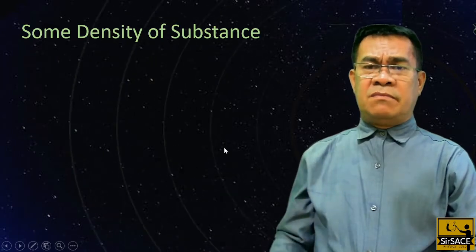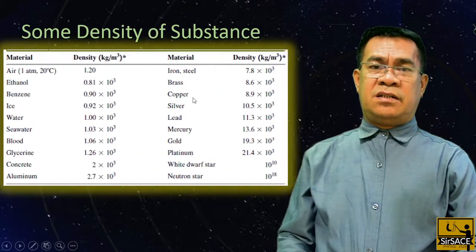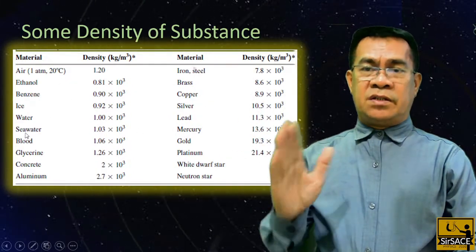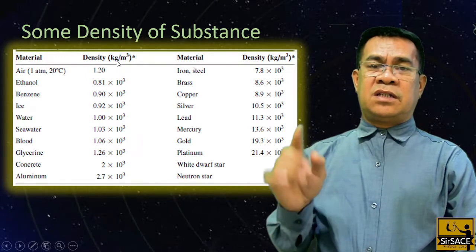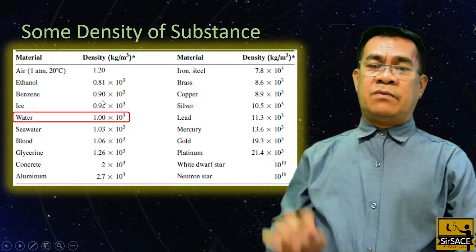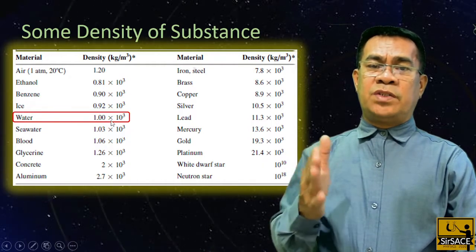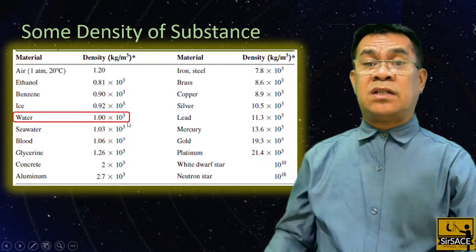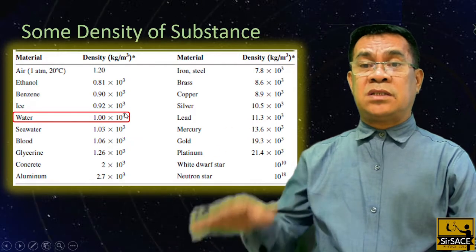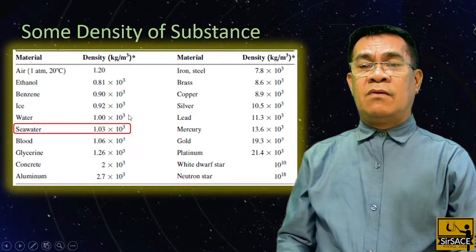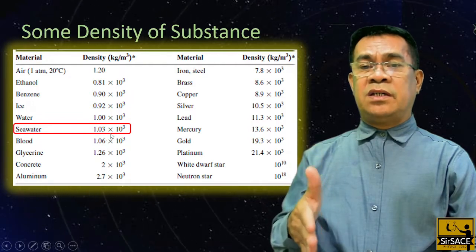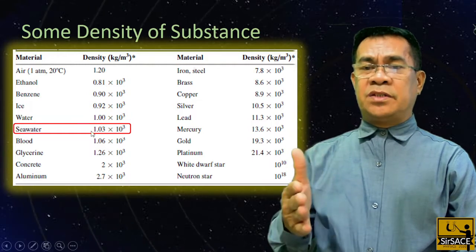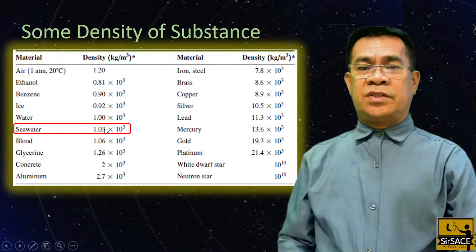There are some known densities in many literatures, and these are just examples. We have the materials and we have the densities. The unit is kilogram per cubic meter. For example, water in the table is 1.00 times 10 raised to 3 kilograms per cubic meter, meaning 1,000 kilograms per cubic meter is the density of water. While seawater has 1.03 times 10 raised to 3. So what does it mean? It means that seawater is denser compared to fresh water.